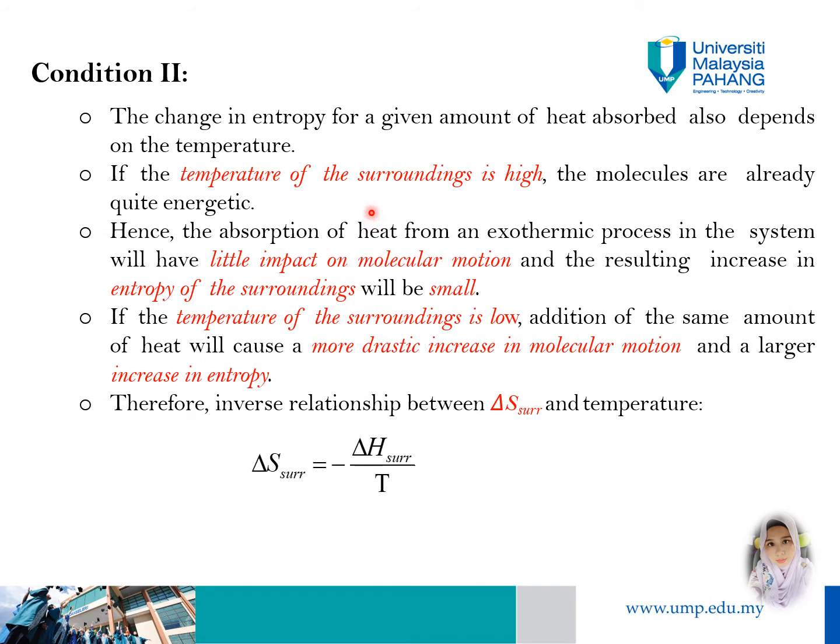As we know, entropy increases with temperature. An ordered system has low entropy, and a disordered system has high entropy. At high temperature, a certain amount of heat added to the system causes a smaller change in entropy than the same amount of heat at a lower temperature. This is because if the temperature of the surroundings is high, the molecules are already quite energetic. So the absorption of heat from the surroundings has little impact on molecular motion, and the increase in entropy of the surroundings will be small.